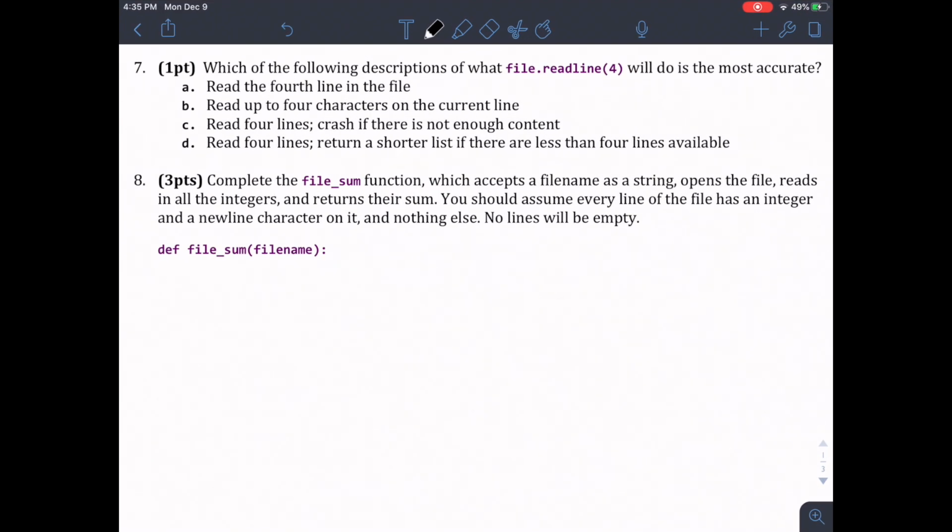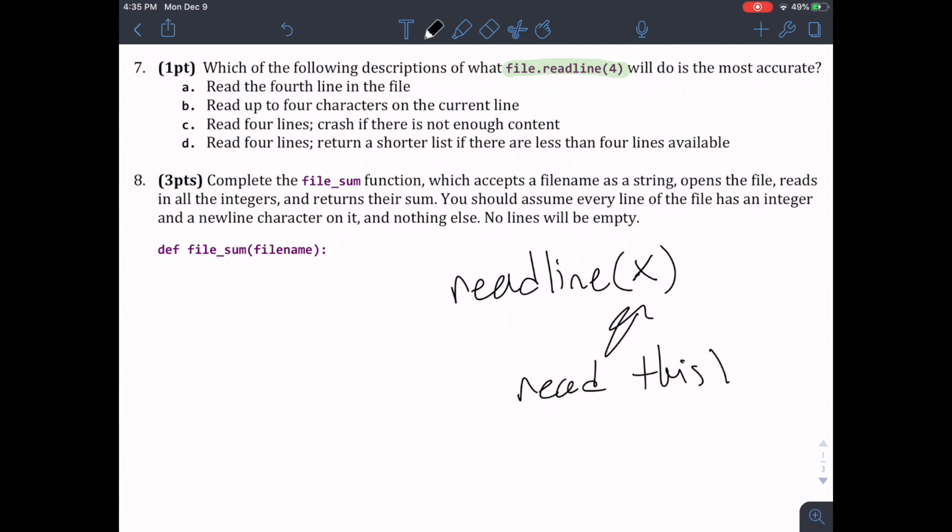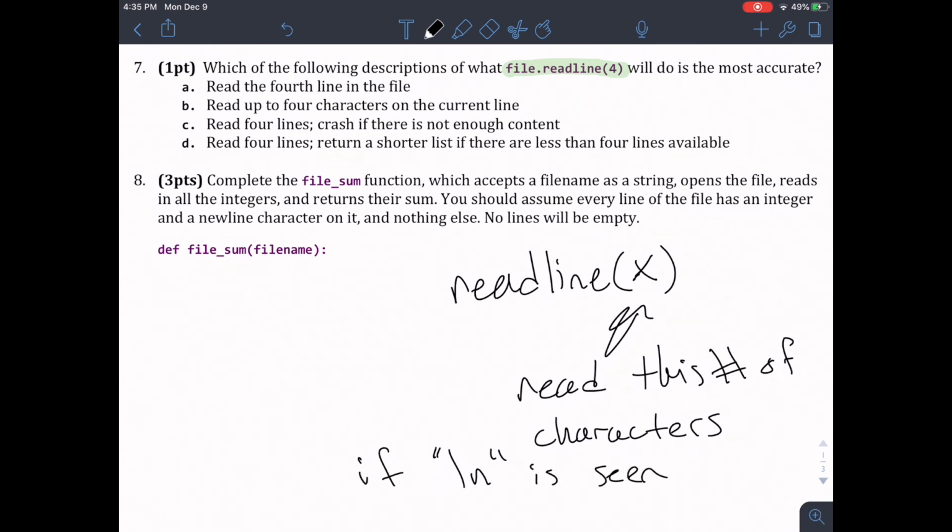Okay, so for these last 2 questions, which of the following descriptions of what file.readLine 4 will do is the most accurate? Remember that readline with a number says, let's read this number of characters and if you encounter a new line, stop your reading.